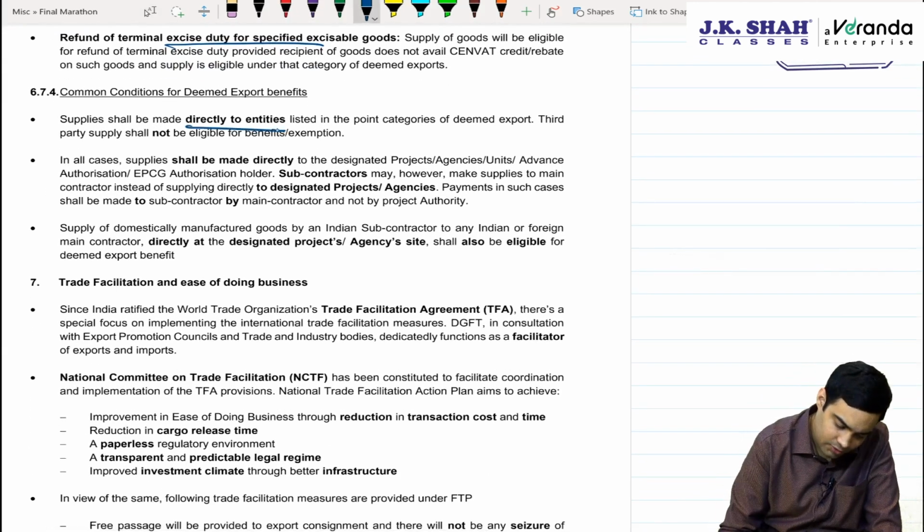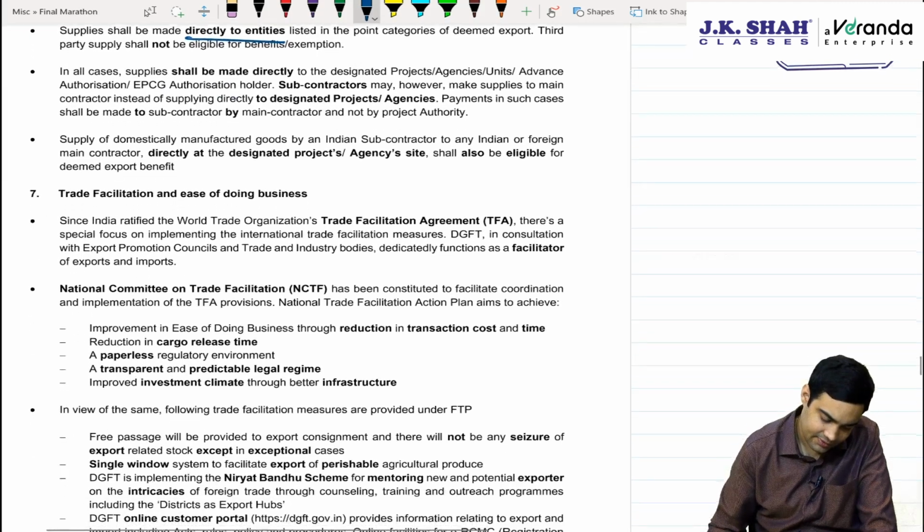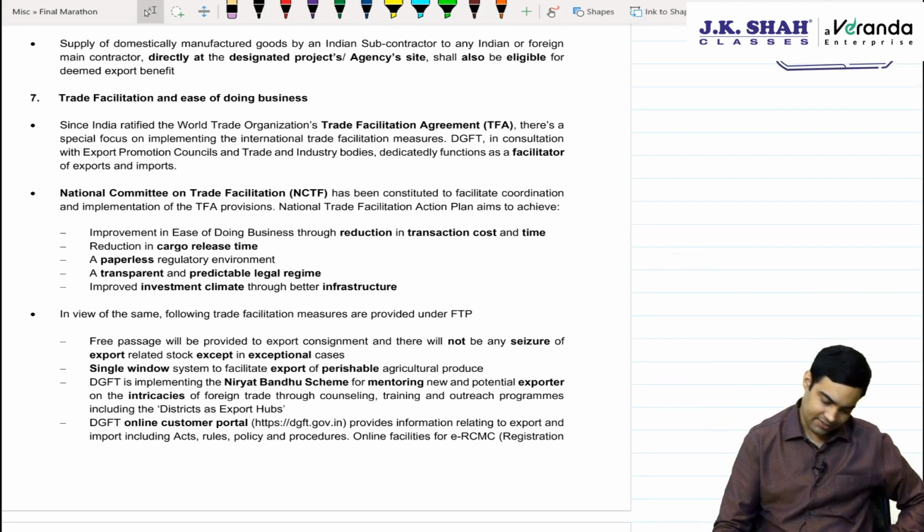Conditions for deemed export benefits: in some cases you have to export directly to that person. In some cases even main contractor, subcontractor is permitted. Then there are various trade facilitation measures.